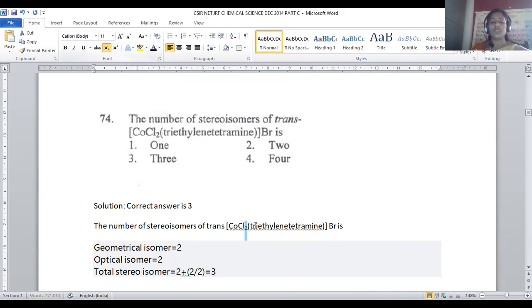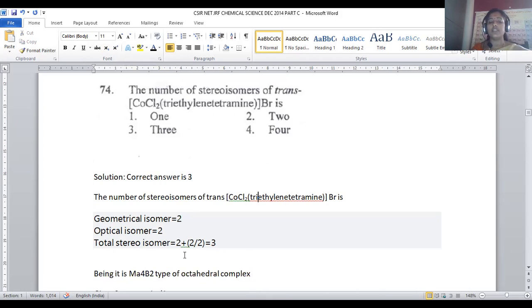So this is purely based on what? A stereochemistry question, right? So the orientation of the functional groups, so that we will assign its geometry as well as optical isomers. Geometrical isomers are mainly due to what type? Geometry is nothing but due to the position of these functional groups around the double bond. If similar groups are present on the same side, it is cis; if similar groups are at a 180 degree angle, it is said to be trans. Being an octahedral complex, you have to assign 2 chloro groups in the trans position, and that could exist in 2 geometrical isomeric forms, so 2 isomers are possible.